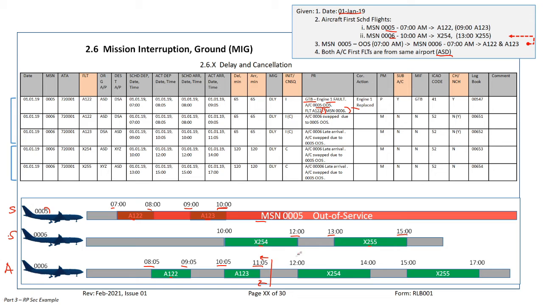Now let's see what happened with the 06 first scheduled flight. Scheduled was 10, actual is 12, from ASD, takeoff. Landing 1400, actual. Flying back, takeoff to ASD. Scheduled was 1300, actual is 1500. And the landing at ASD, actual is 1700 instead of 1500.